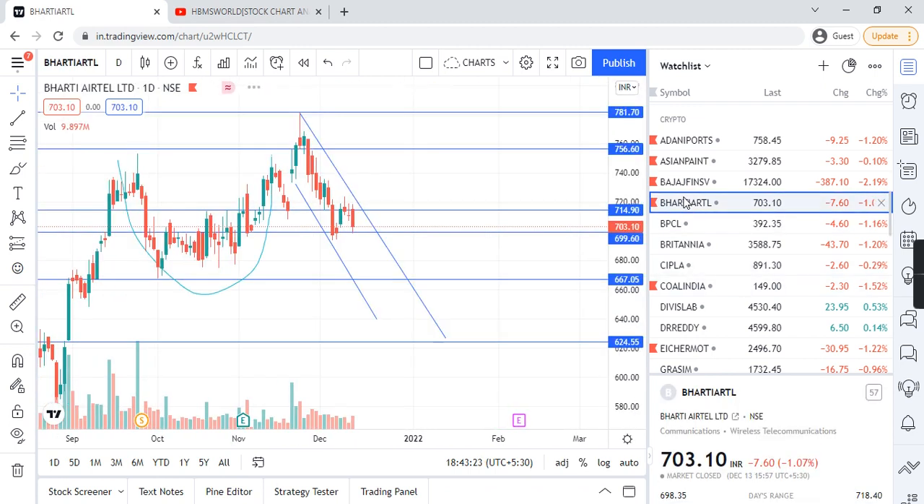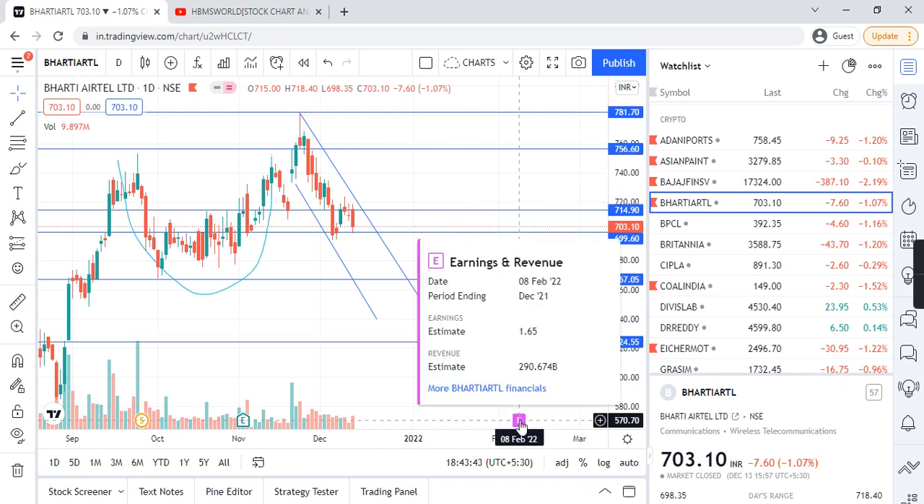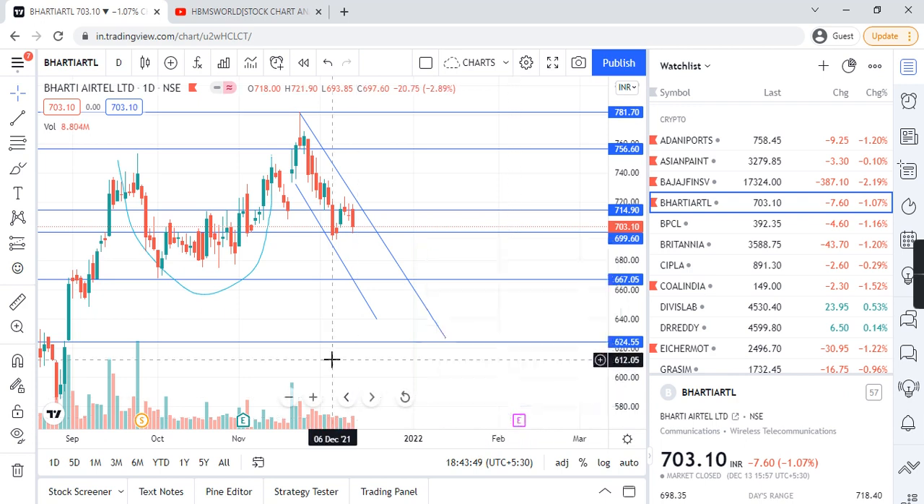Bharti Airtel is going downwards. A cup pattern is there. If you target Bharti Airtel, it may go till 670, or chances are that any breakout in the cup shape pattern will definitely move above till 6781 also. It all depends upon the chances, but the financial report is expected around February, so keep looking into this chart.